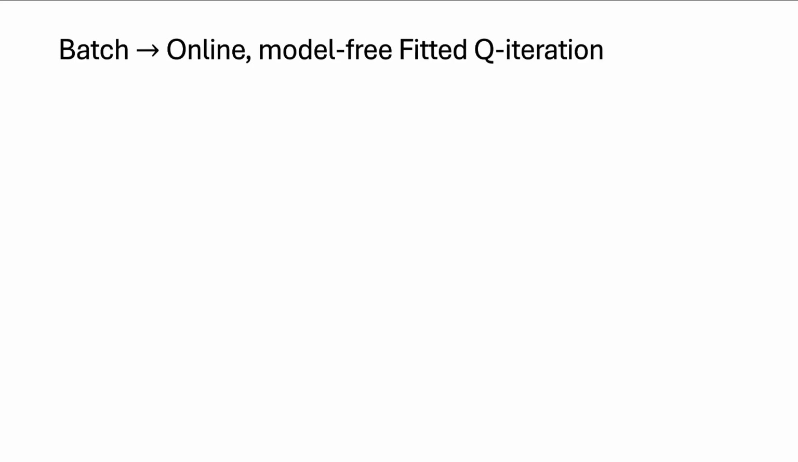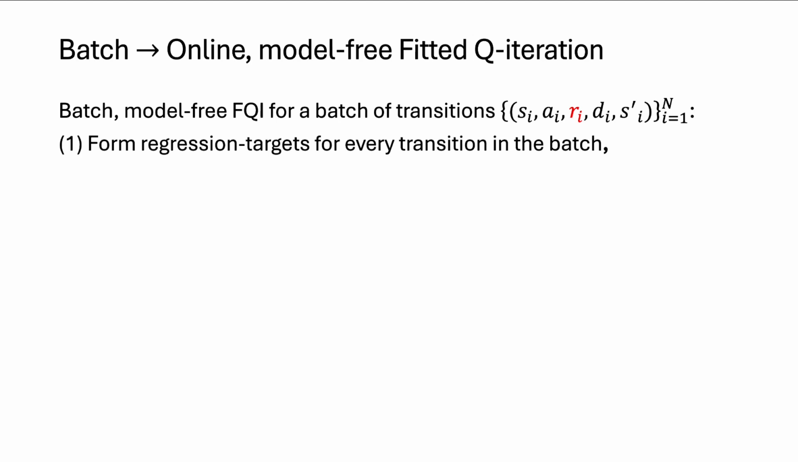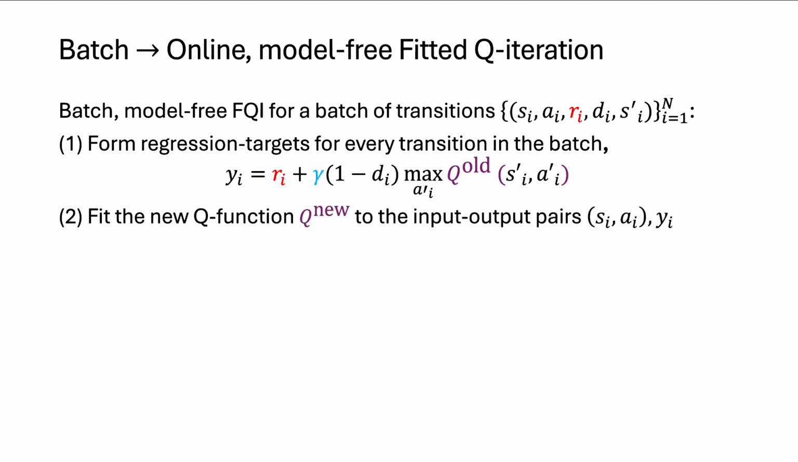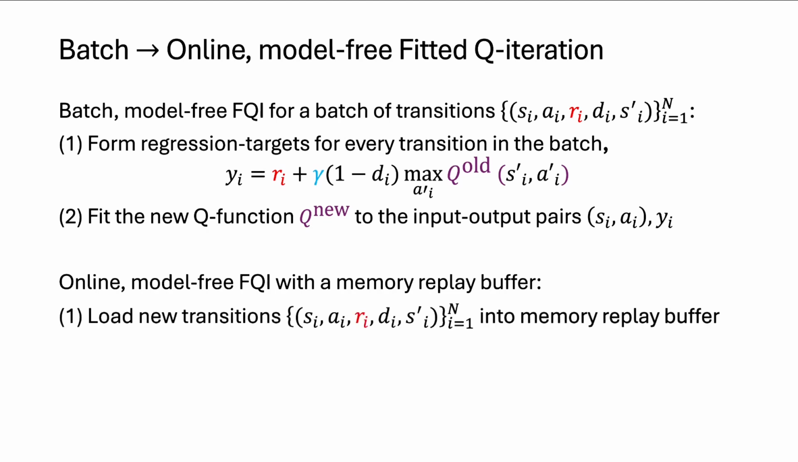Okay, so now let's move from the batch setting to the online setting for model-free fitted Q iteration. In batch model-free fitted Q iteration, we are given a batch of transitions, and we have to learn from this batch. So we form regression targets at every transition in the batch using this formula here. And then we fit the Q function to that data set that we've created of state action pair inputs, regression target outputs.